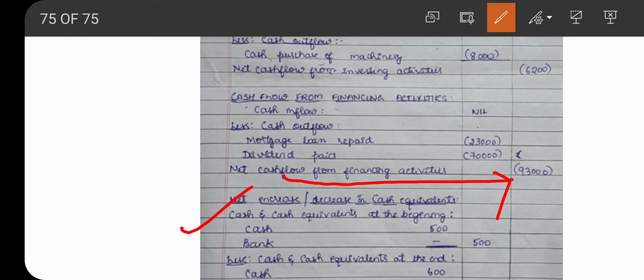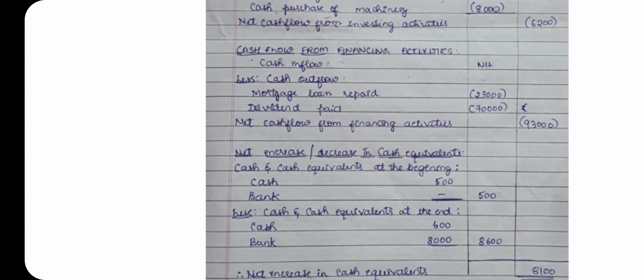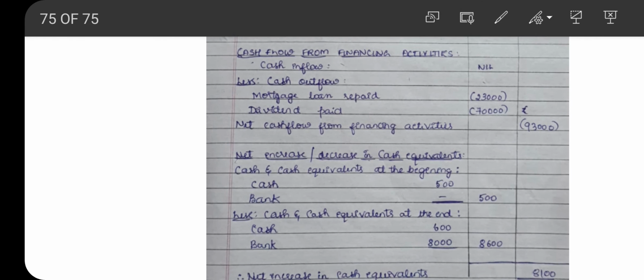Next, net increase or decrease in cash or cash equivalent. For this purpose, we are considering the cash and cash equivalents at the beginning, less at the end. Cash and cash equivalents at the beginning: the cash value is 500. There is no bank balance. So 500 is the opening balance, less cash and cash equivalents at the end.